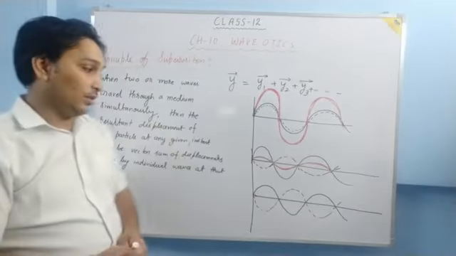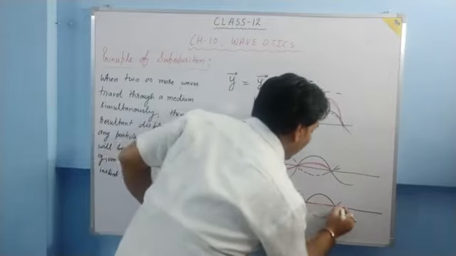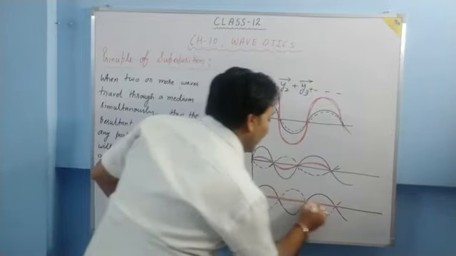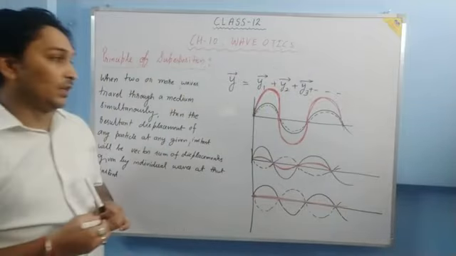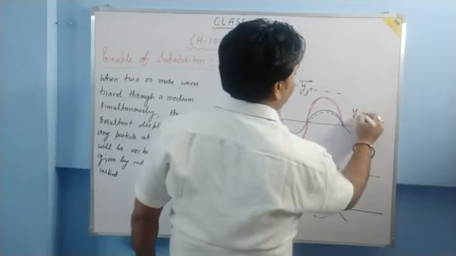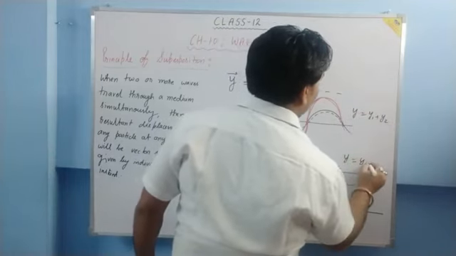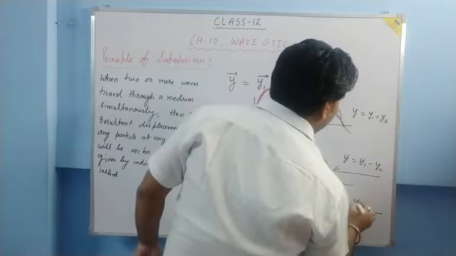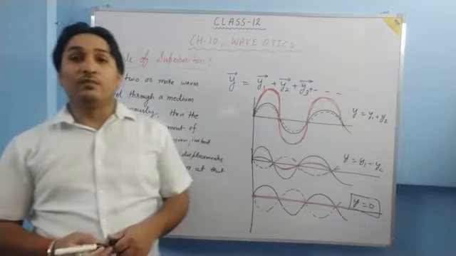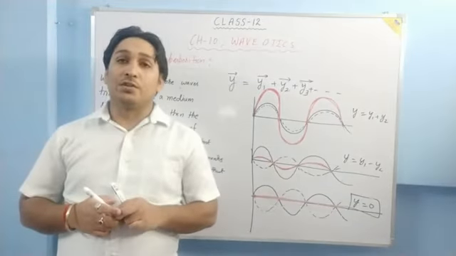Then the resultant wave will be no wave. Particles will not be displaced because the displacements will cancel. Is it clear? In the first case, displacement is added everywhere. In this case, it is subtracted. And in this case, displacement is 0 because y1 and y2 are equal at every point. So this is what the principle of superposition is.